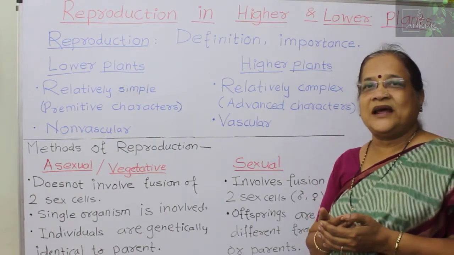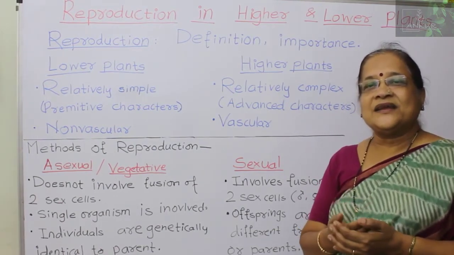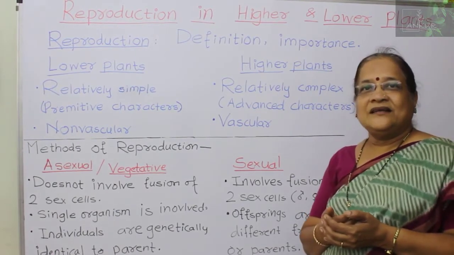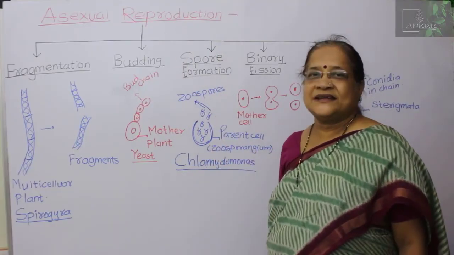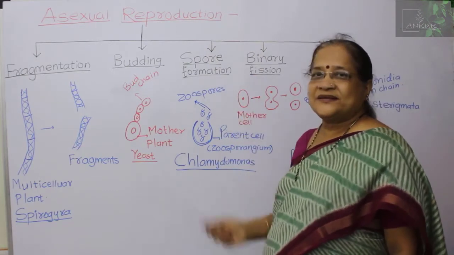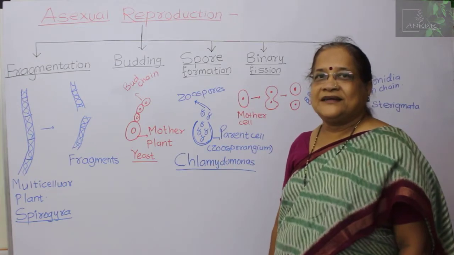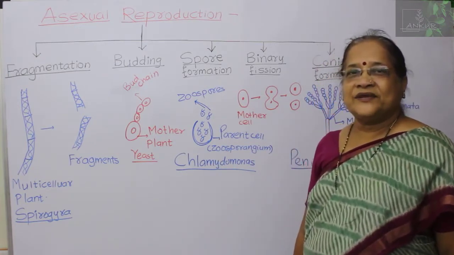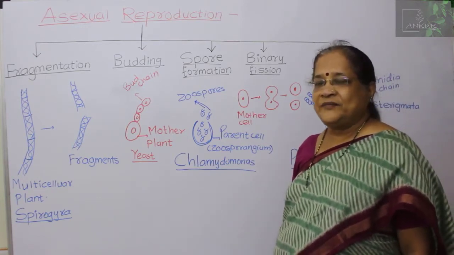They show similarity, or you may get some differences, or some combination of characters in sexual reproduction. There are various types of asexual reproductive methods. These asexual reproductive methods we get generally in the lower group of plants, and these methods are of different types. In some plants we may get any one method, or you may get more than one method.